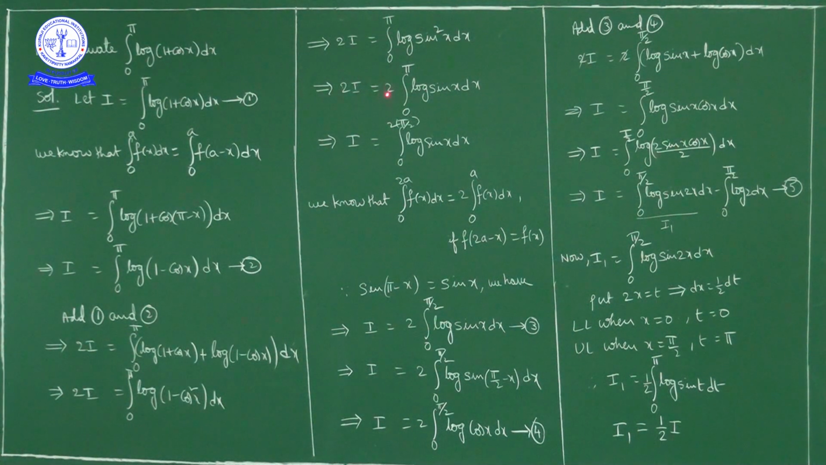So 2I is equal to 2 times integral 0 to pi log of sin x dx. Both sides, 2 cancels. I is equal to integral 0 to pi log of sin x dx.